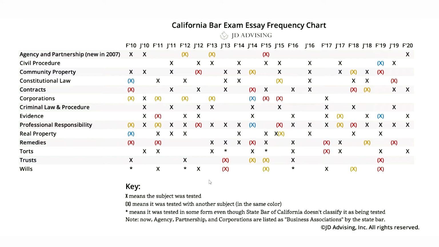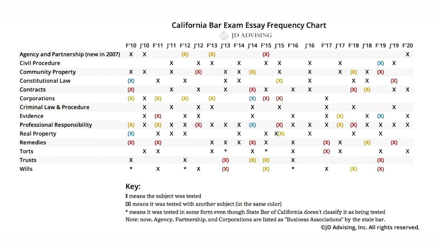So then if you follow the subject across, you'll see the X's represent the administration in which that particular subject was tested. So agency and partnership, for instance, was tested in February 2010 and then July 2010. It was tested in February 2012, February 2013, and so on. A black X indicates that an essay on the bar exam for that administration tested just that one topic.